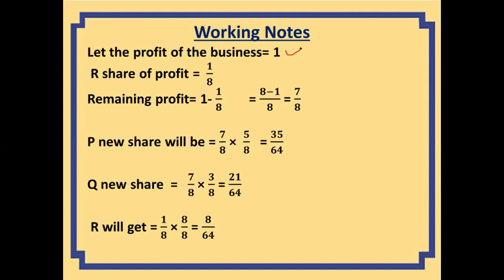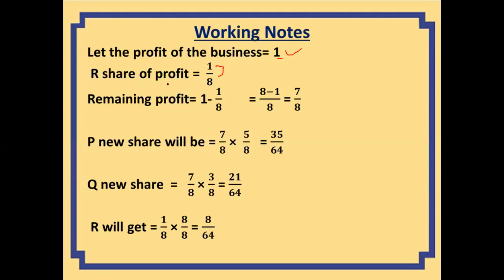We are saying the share of R's profit is 1/8. What is the interpretation of 1/8? 1/8 means if the profit of the business is 1, he will be getting the 8th part. So we will assume the profit of the business to be 1, and the 8th part of 1 is R's share of profit.